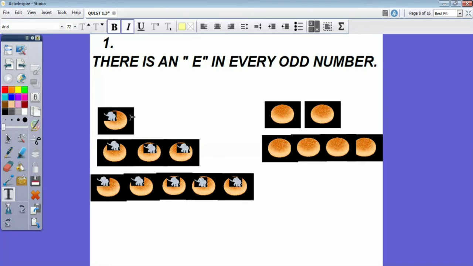Now, there is an E in every odd number. How can we connect that to a 1? We can imagine there is an elephant on the top of every odd number of 1s. You visualize this situation in your mind. Whenever you want to remember the concept, you have to relate it to a funny story or an emotional story of 1. So there is an elephant in every odd number of 1, meaning there is an E in every odd number. There is no elephant in this even number of 1s. Okay?